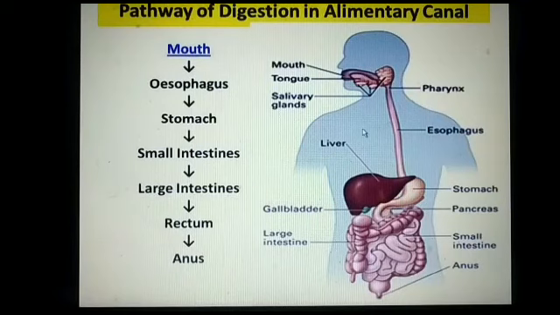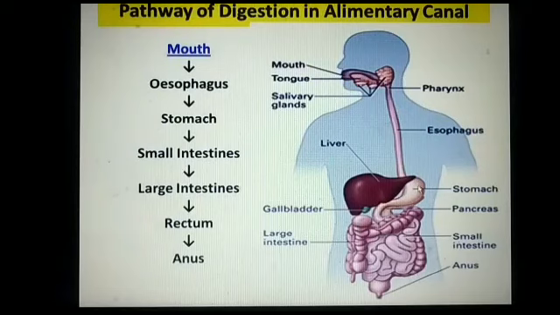So in my previous video we discussed the buccal cavity, in which we read teeth, tongue and salivary gland. Then the food moves towards the esophagus, which is also known as the food pipe. Then we read stomach. In the stomach, the inner lining secretes mucus, hydrochloric acid and digestive juice.